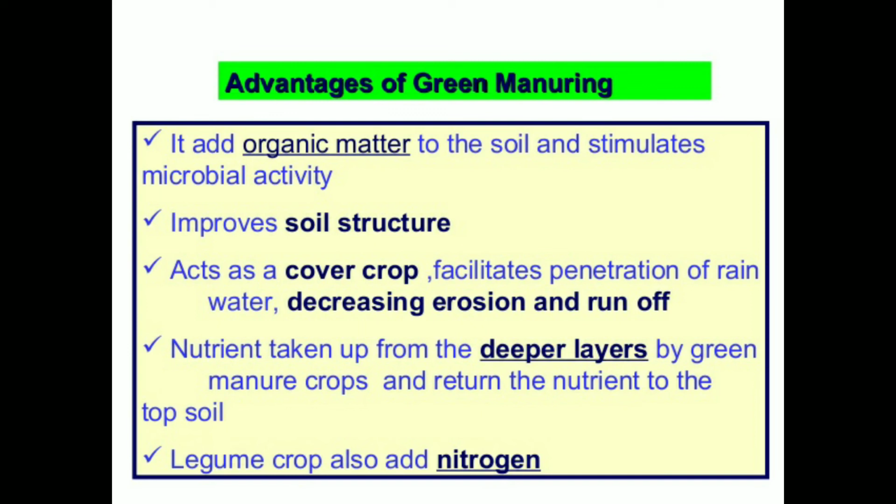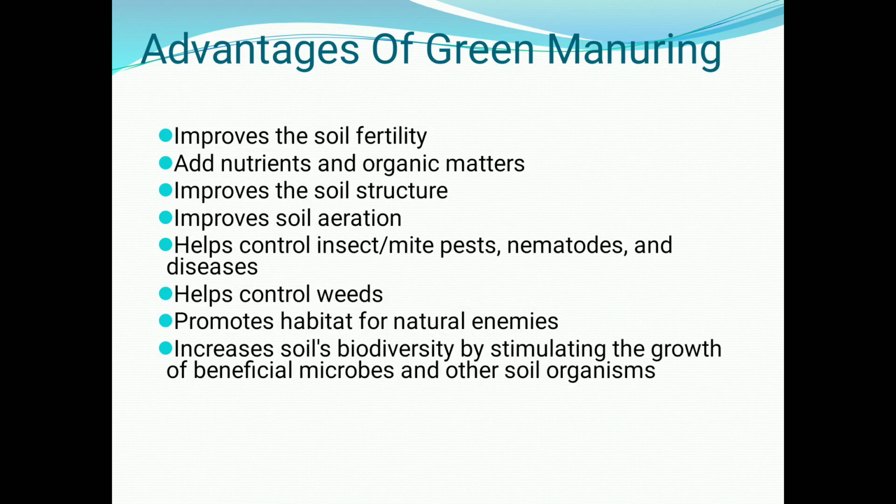Legume crops also add nitrogen, improve soil fertility, add nutrients and organic matter, and increase soil biodiversity by stimulating the growth of beneficial microbes and other soil organisms. It promotes habitat for natural enemies, helps to control weeds, insect and mite pests, nematodes and diseases, and improves soil aeration.